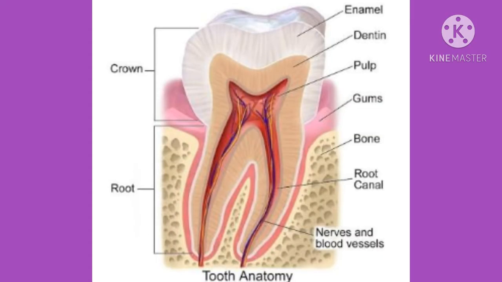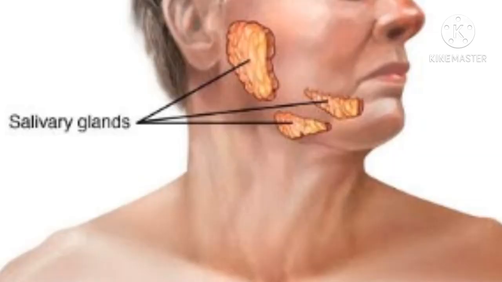Each tooth is covered by a hard substance called enamel. Enamel is made of a calcium salt. Enamel is a very hard substance. Saliva contains an enzyme called ptyalin or salivary amylase. Ptyalin converts starch into a sugar called maltose.